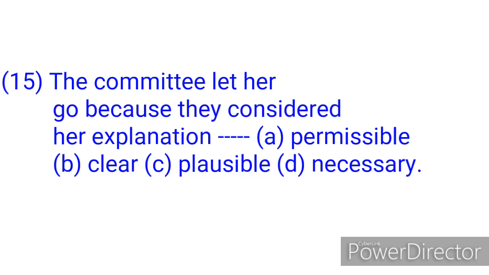Option B, we have clear. When something is clear, that means that thing is easy to understand and not confusing. Option C, plausible. The word plausible can be used when you want to talk about an excuse or an explanation. It means reasonable and likely to be true. When you say that the explanation is plausible, what you're saying is that the explanation is reasonable and could be true. Option D, necessary. The word necessary means there is need for it and it can be used for a particular purpose.